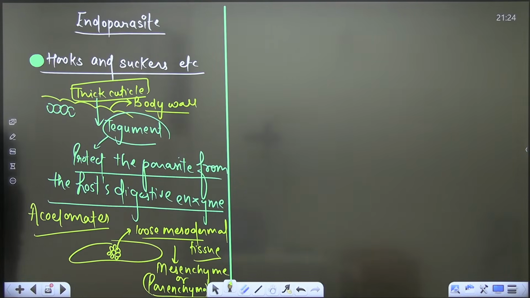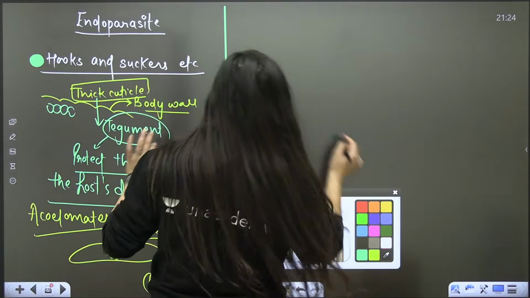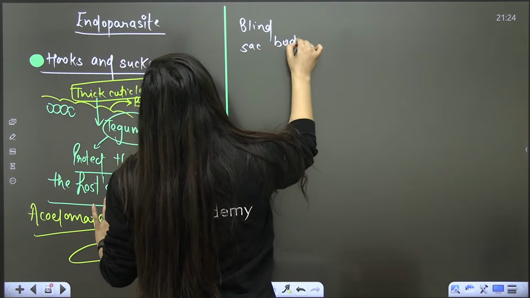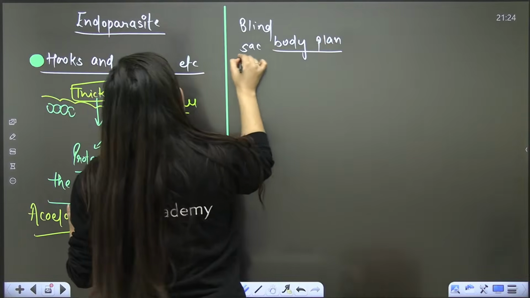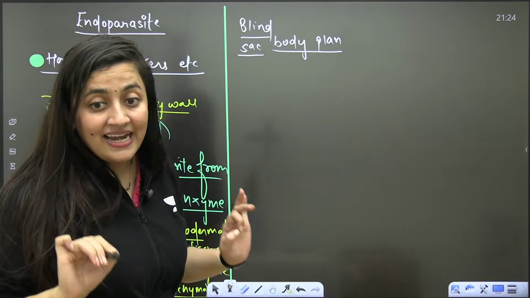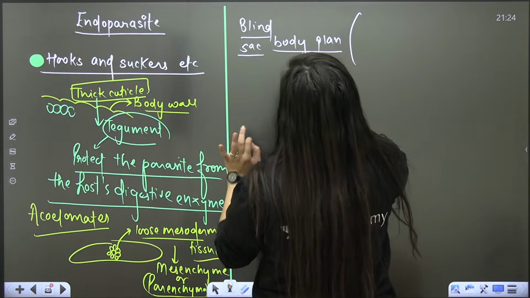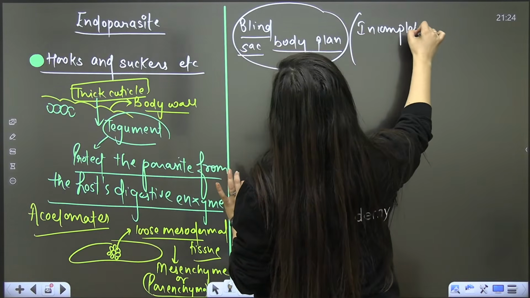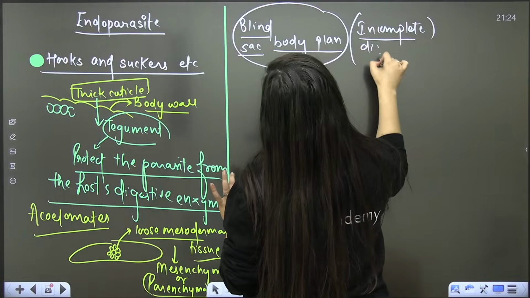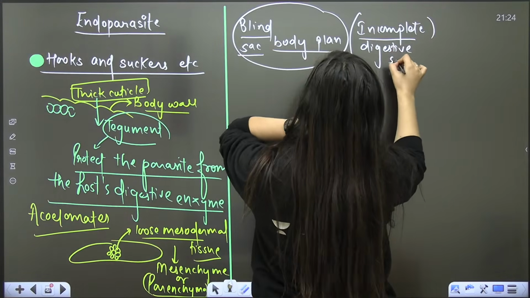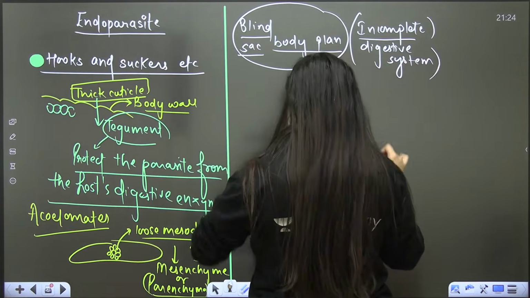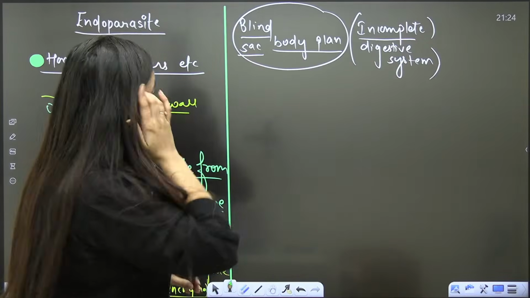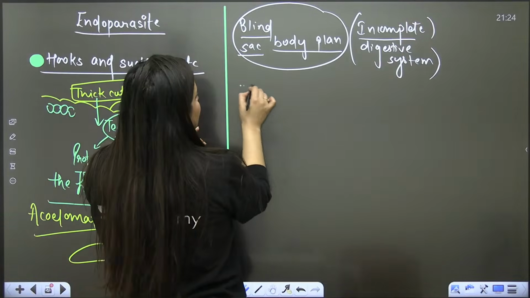So again I am telling you, they have a blind sac body plan. Yes or no? It means their digestive system will be incomplete. What kind of digestive system do they have? They will have an incomplete digestive system. Is that clear?